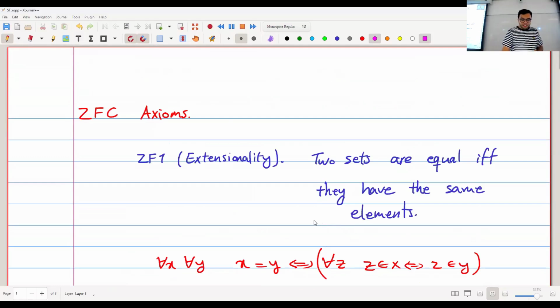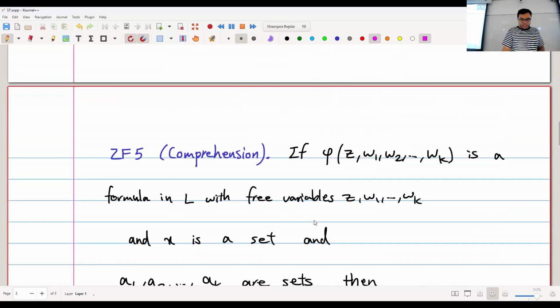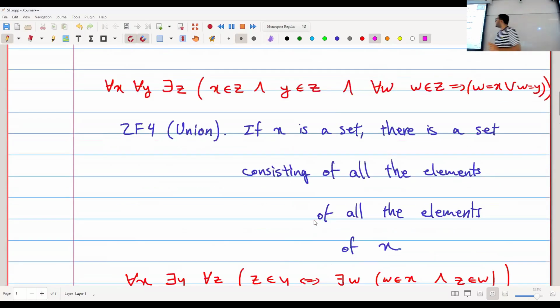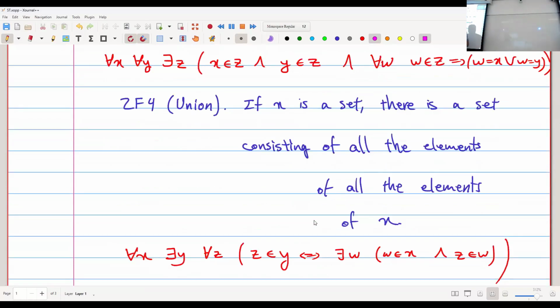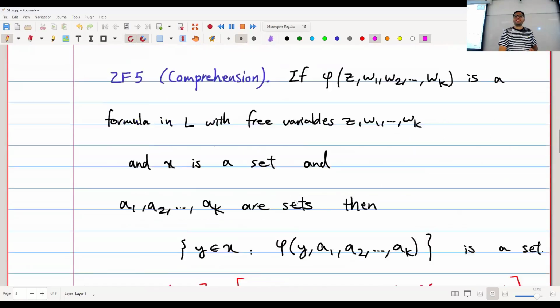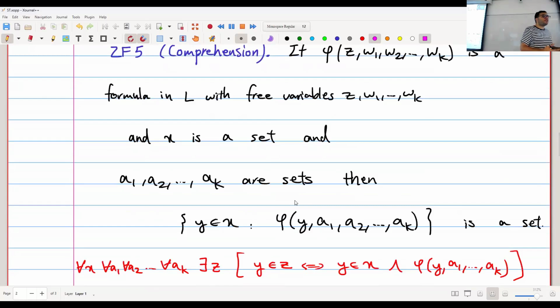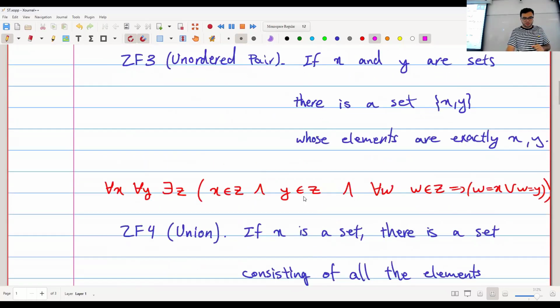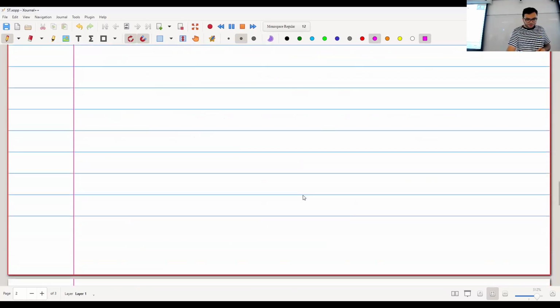Seen 6 already, but now we're going to see a much more interesting one. By the way, one easy point here is that I had an axiom of union, but I didn't have an axiom of intersection. You can actually prove something like this for intersection using union and comprehension, because the intersection of a bunch of sets is a subset of their union. Think about how you can define intersection using these two, union and comprehension.